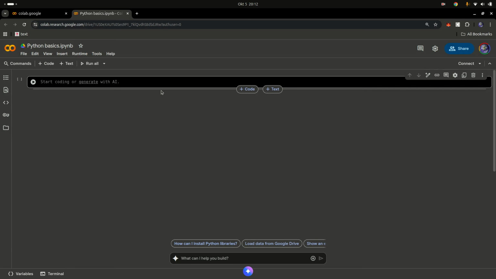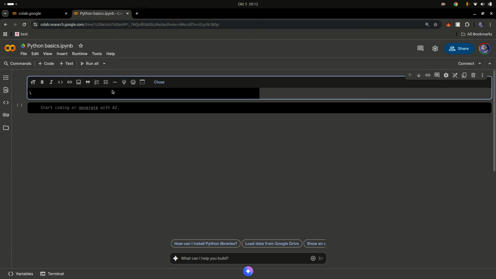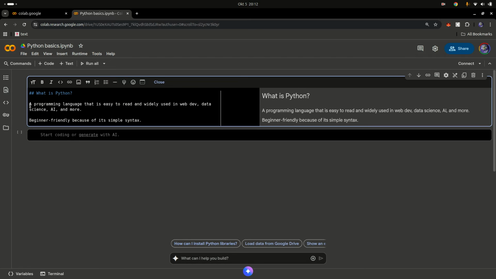Most of you know Python as a snake or something, but Python is not a snake in our case. I'm going to copy something and add it right here. I'm going to add some notes for you guys. Double click this, and then I can just paste what I have. I copied this from my other screen, so don't worry about it. This basically just explains what programming is, so just kind of ignore what I'm doing right here.